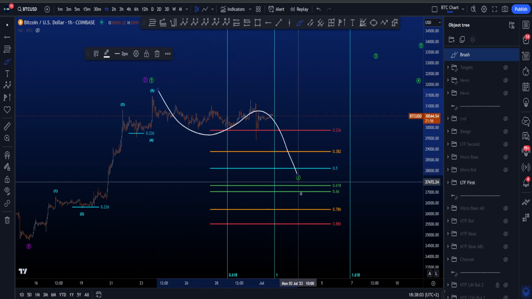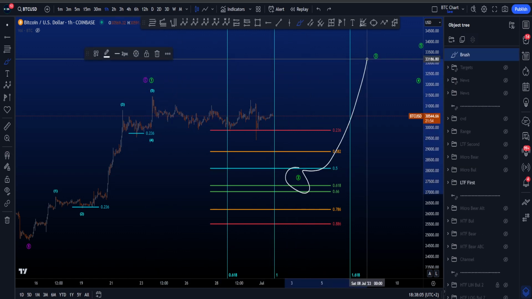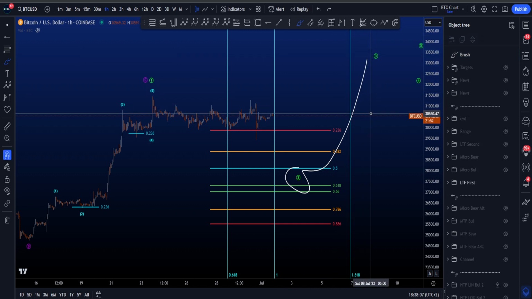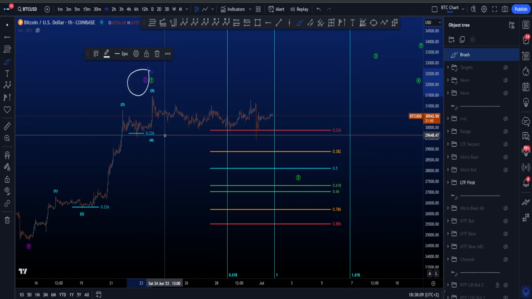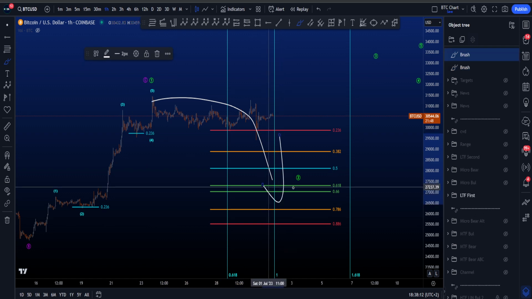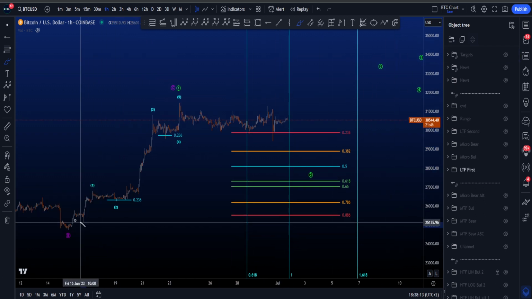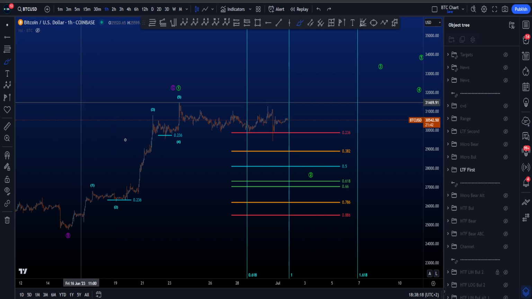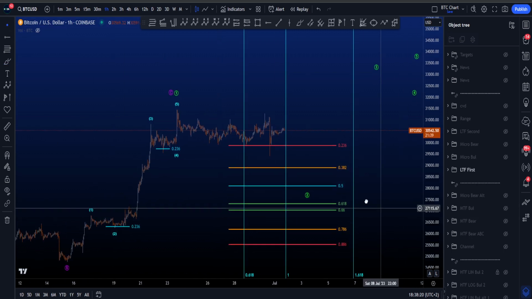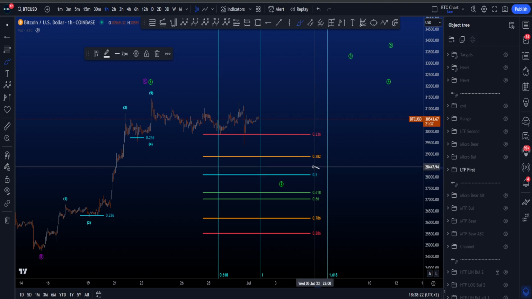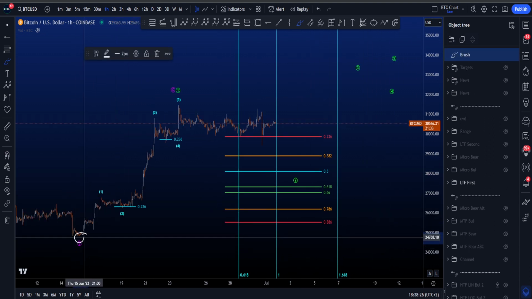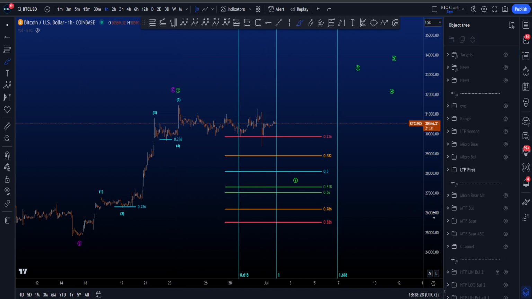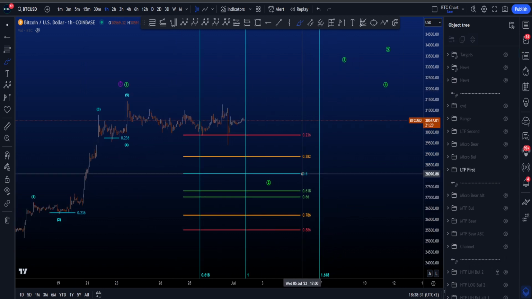Then we're looking at a 3-wave structure in a wave 2 for continuation to the upside in a wave 3. Because if this is the high of a C wave, we want to see continuation to the downside pretty sharp, because then we're expecting lows lower than the low of B over here at 24k. Now if we are looking at this particular scenario, the most common targets for a wave 2 are between the 0.5 and the 0.786 Fibonacci, taken from the low to the high of a wave 1,